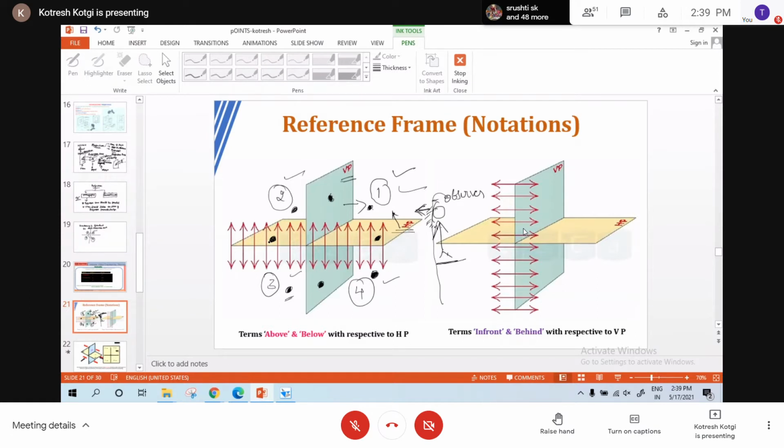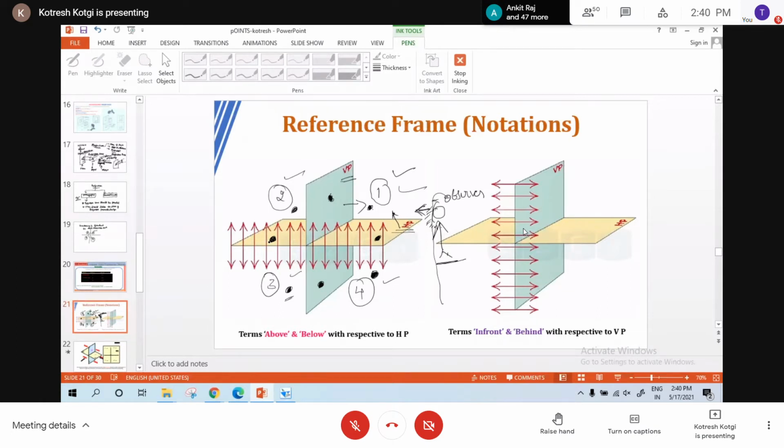So what are the possibilities? Above HP in front of VP, above HP behind VP, below HP behind VP, below HP in front of VP. Four general possibilities, and then the point can be on VP or on HP. In that case, it belongs to any of the two quadrants. You understand this?